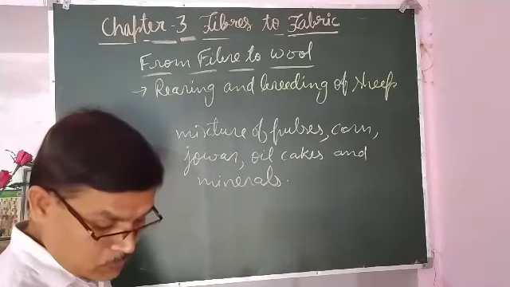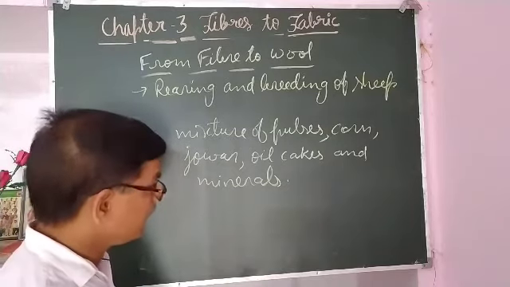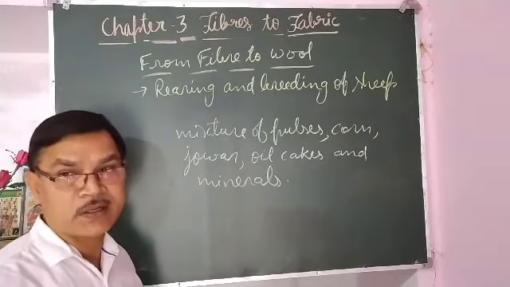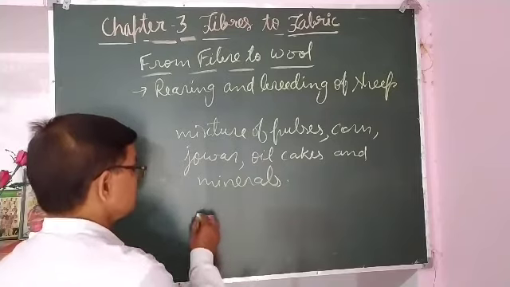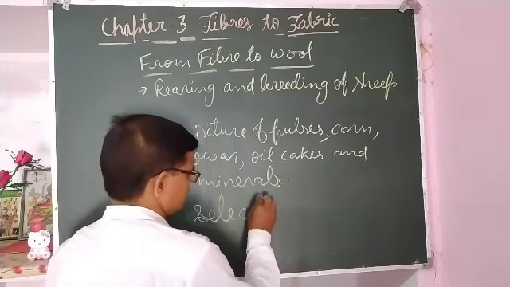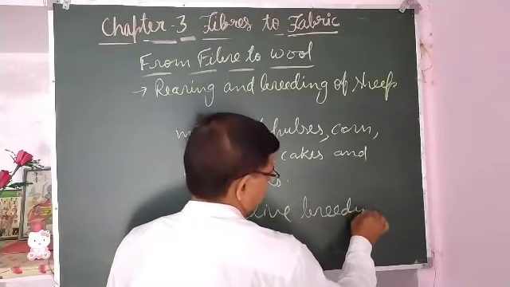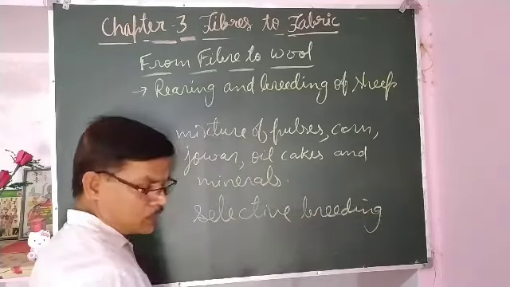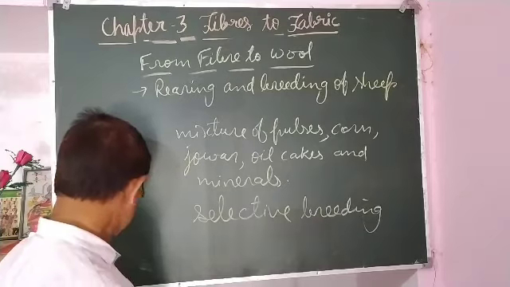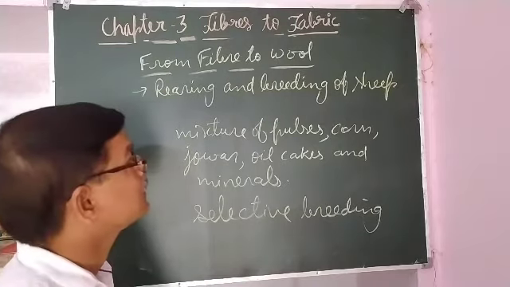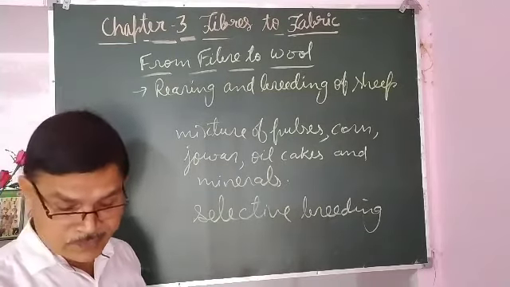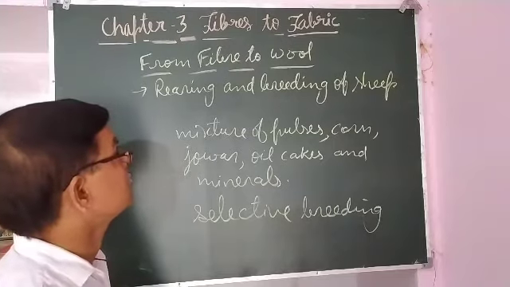So animals are reared, and as we discussed earlier, selective breeding is also done to get good quality fur from their body, that is, under hair.